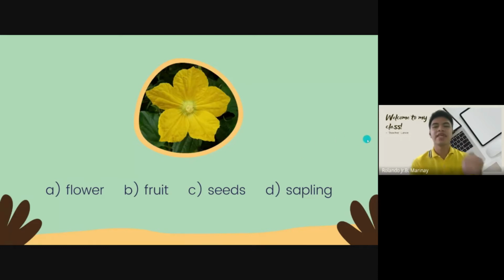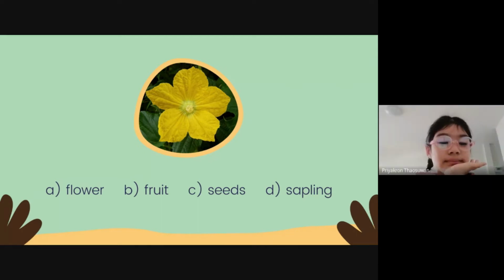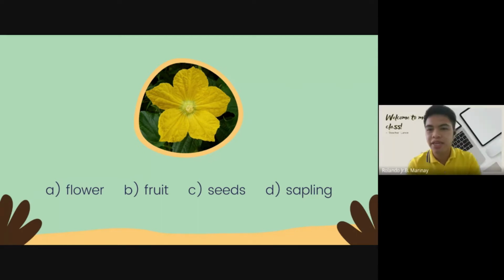Okay. Next, what is this? Flowers. A flower, only a flower, without S. It's a flower, okay? Somebody's entering. Okay, it's a kind of flower.